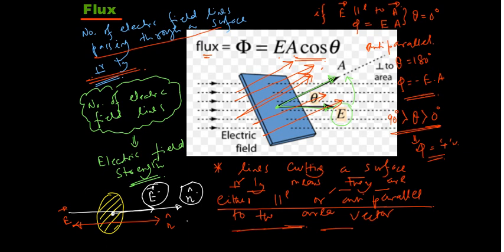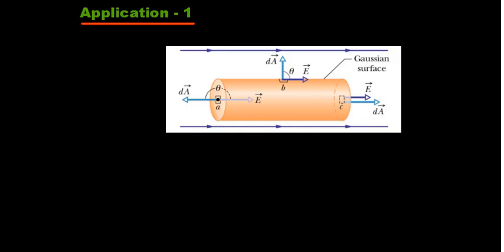So let us see a few applications. I hope from the applications part it will be clear. First application we are seeing here, we are seeing a cylindrical element, and in this particular region there is an electric field in the rightward direction. So I will write E vector is basically equal to E naught into i cap, as the field is directed in the rightward direction. On a coordinate system, I will take it like this: this is x, this is y, and this is z. So i cap, j cap, and k cap.